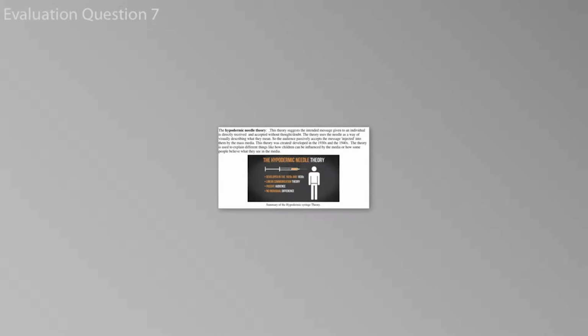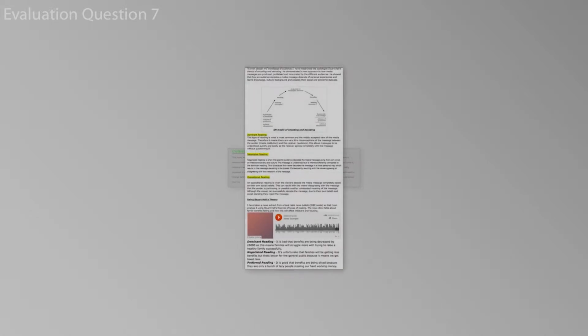There are many audience theories we researched into, such as the hypodermic needle theory, Stuart Hall theory, and the cultivation theory. They explain many ways that an audience may infer information given to them. In the steps to understanding our audience, it was also important to identify that different audiences hold different readings.